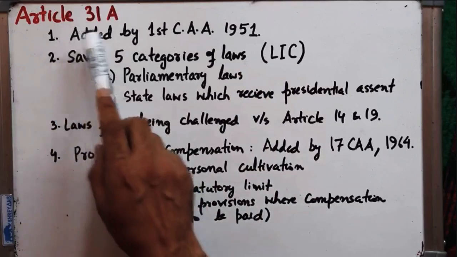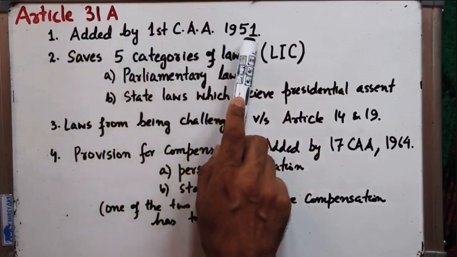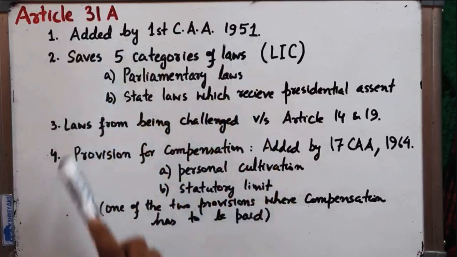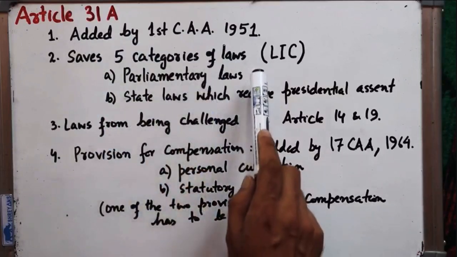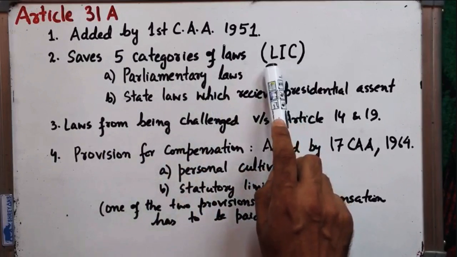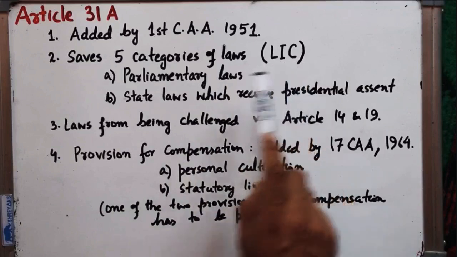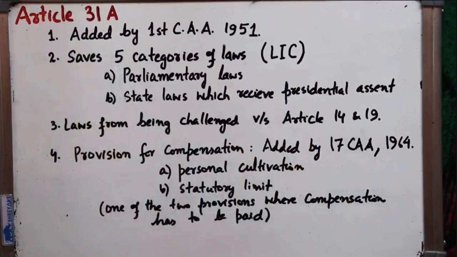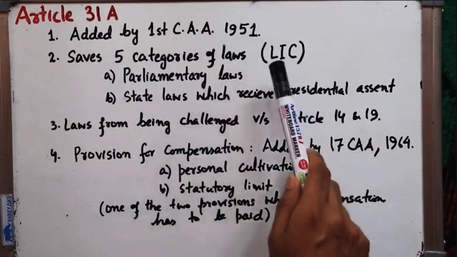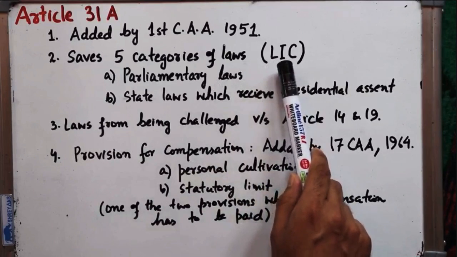So first you remember that Article 31A was added by the first Constitutional Amendment Act of 1951. This is the first point you will remember. And why was it added? It was added in order to save 5 categories of laws. You have to remember that. I have placed an acronym, that is LIC. These laws were related to agricultural land reforms. L means land reforms, I means industry, and C means commerce. Right? So what was the aim of adding Article 31A in the Constitution of India? The aim was to save the laws which were related to the agricultural land reforms, the industry and the commerce.